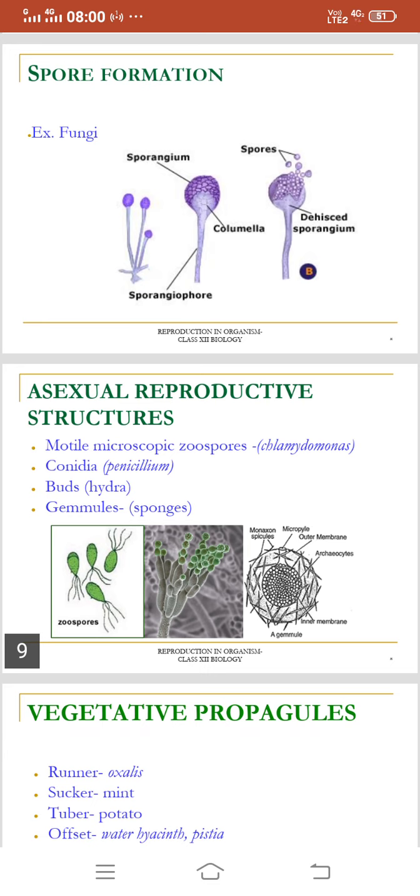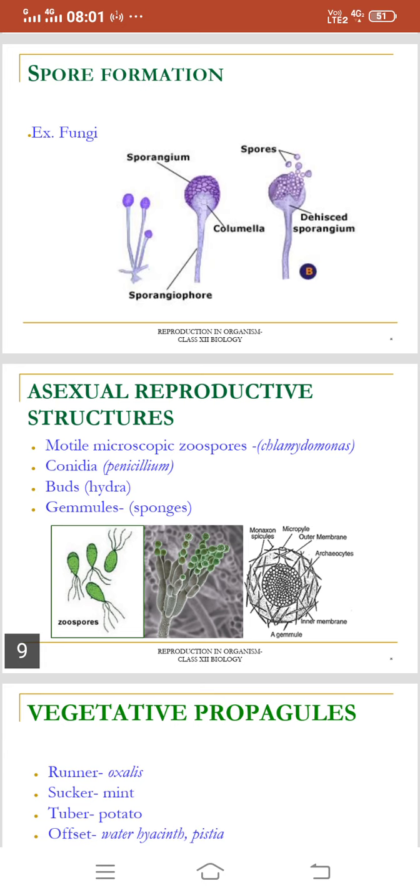Now the asexual reproductive structures. What are the different asexual reproductive structures? First one is motile microscopic zoospores, and the example is Chlamydomonas.